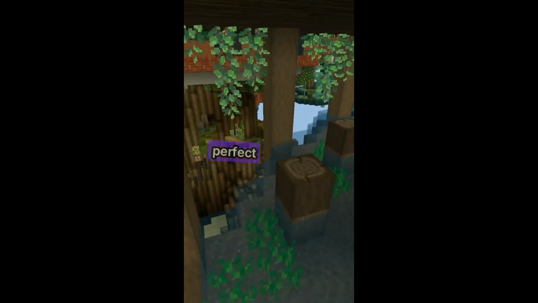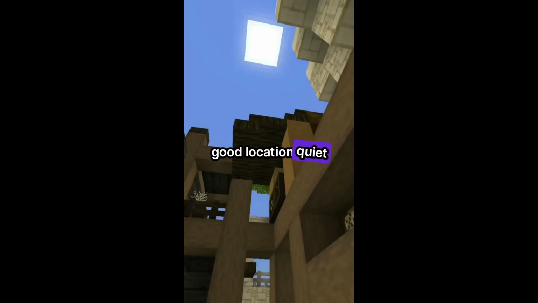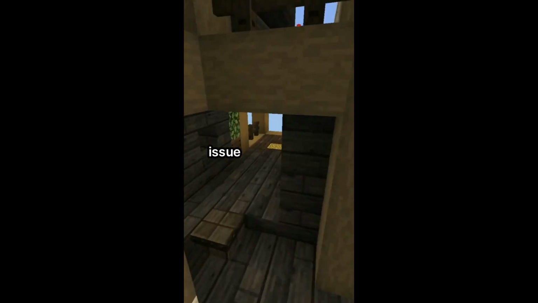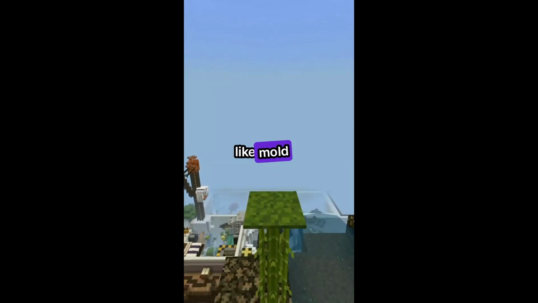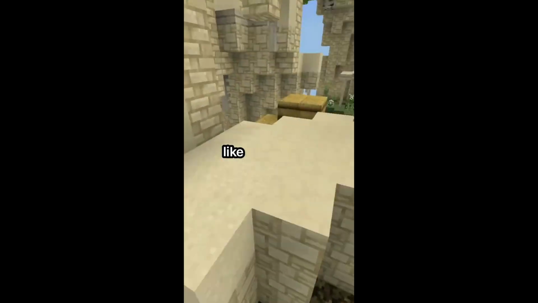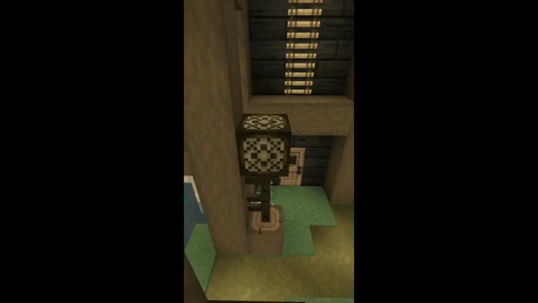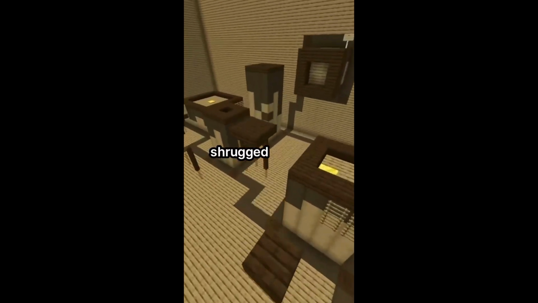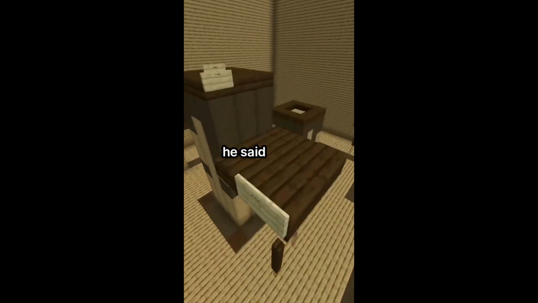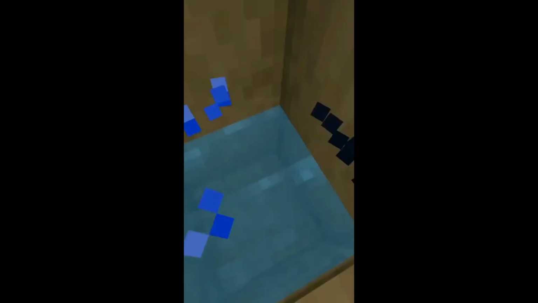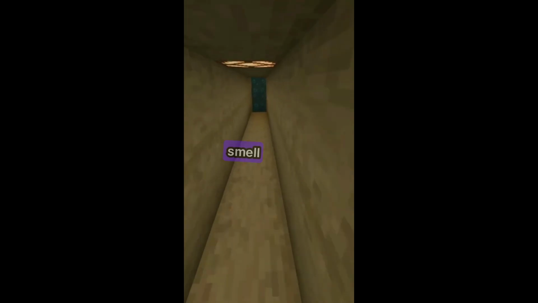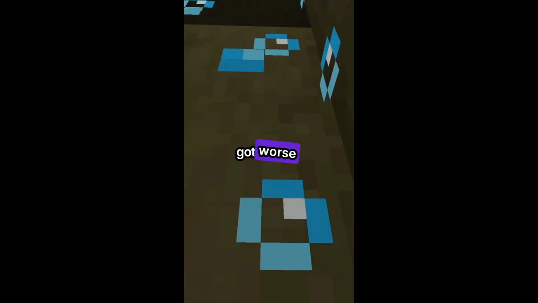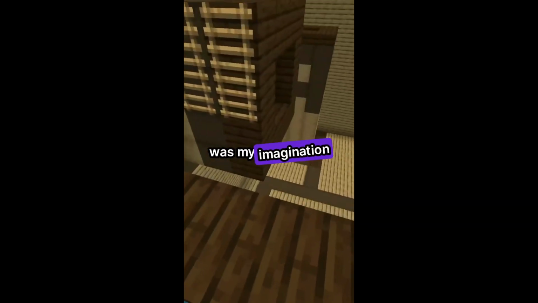The basement smell? When I moved into my new apartment, everything was perfect. Cheap rent, good location, quiet neighbors. The only issue? The basement smelled off. Not like mold or damp wood, more like rotten meat. I asked my landlord about it, but he just shrugged. Old pipes, he said. Nothing to worry about. Still, every time I did laundry down there, the smell clung to my clothes. It got worse. I told myself it was my imagination.